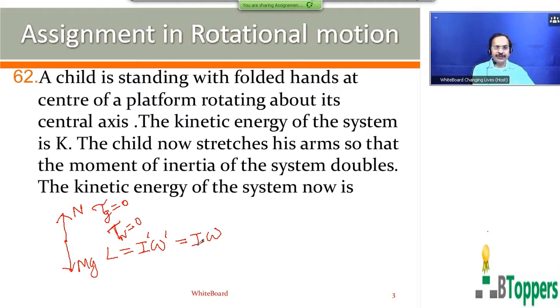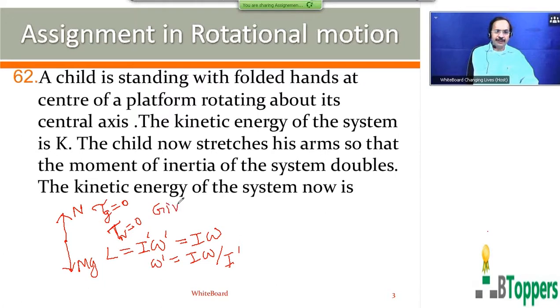I is the moment of inertia in the first case, and omega is the initial angular speed of rotation about the vertical axis. I dash is the new value of the moment of inertia of the child when the child stretches his arms, and omega dash is the new angular speed of rotation. So you can write omega dash equal to I omega by I dash.